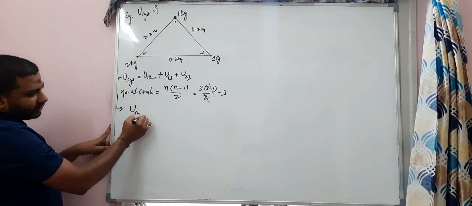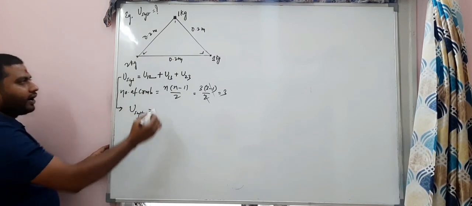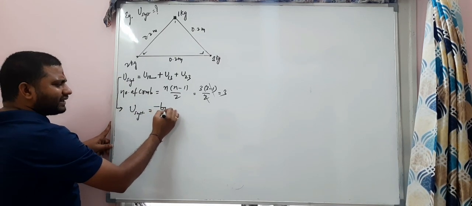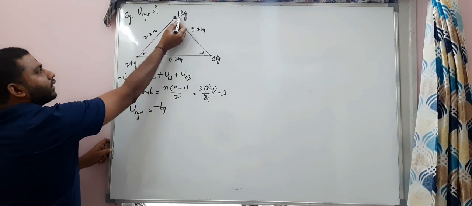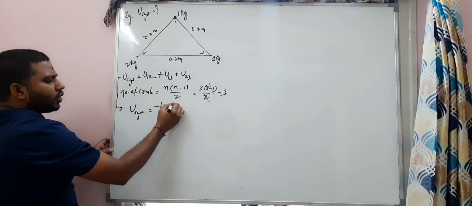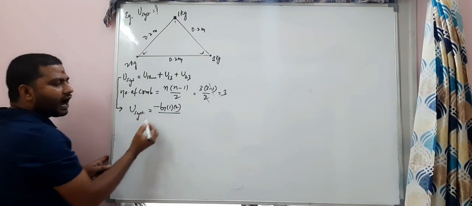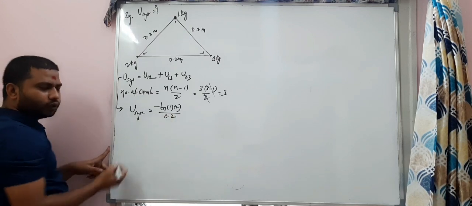Let's concentrate on how to find the potential energy of the system. Potential energy of the system is equal to U12. The major formula is the same: minus G M1 M2 divided by R. M1 is 1, M2 is 2, so 1 into 2, minus G M1 M2 divided by R, where R is the distance between the 2 masses, 0.2.